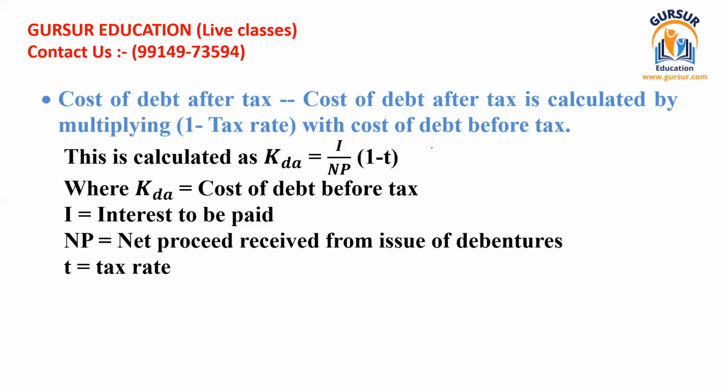Suppose your interest is 5,000 and your total net proceed was 1 lakh. It should be adjusted with the tax. For example, the tax rate was 50%. You have to write here 0.50, and when you solve this equation, you get the value of cost of a debenture after tax. So KDA stands for cost of debt. Here it should be after tax because A has been written. Then I is interest to be paid, NP stands for net proceed received from issues of debentures, and T stands for tax rate.